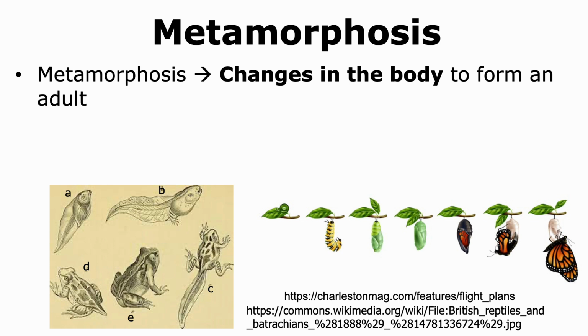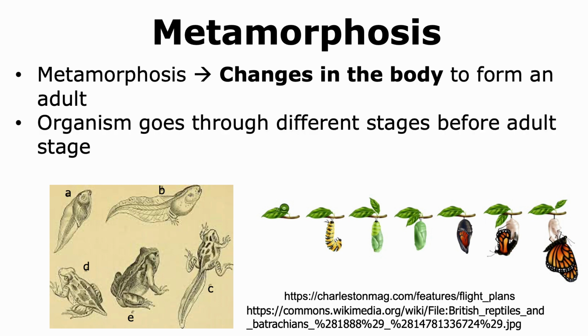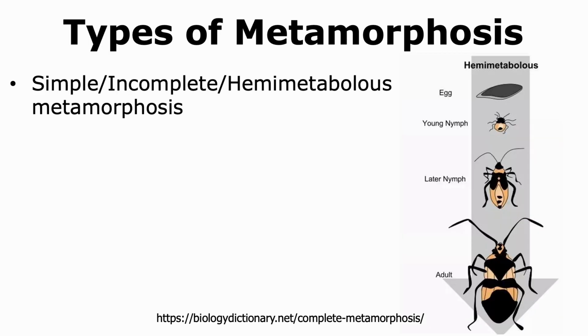Many invertebrates also show metamorphosis, and a very common example is that of the butterfly. In metamorphosis, the organism goes through many different stages before the adult stage is attained. There are two main types of metamorphosis.